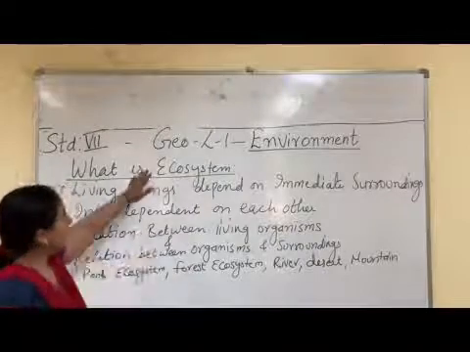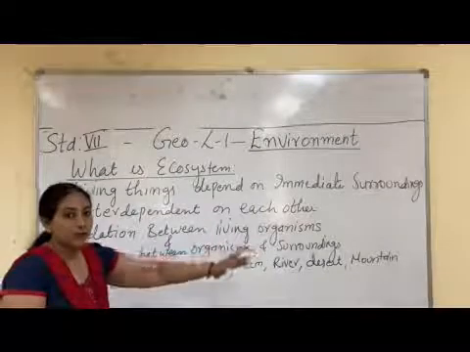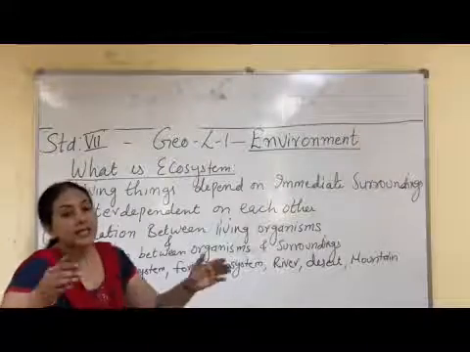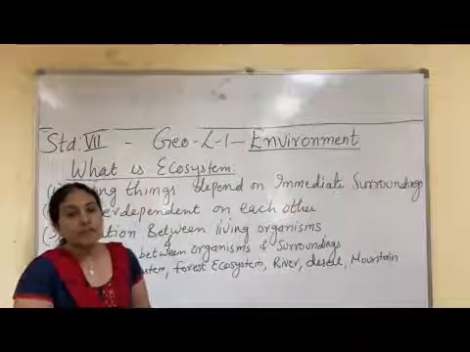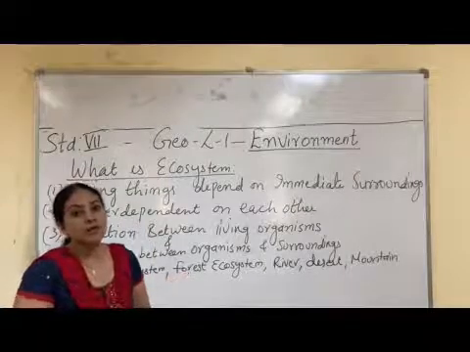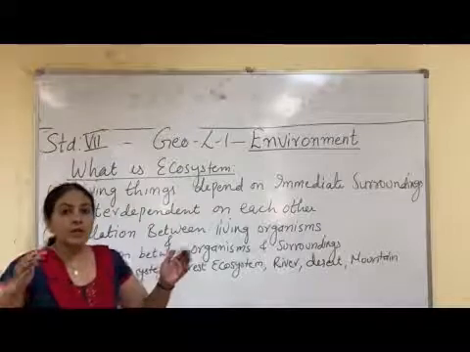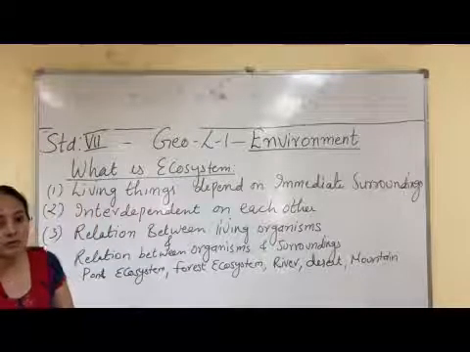So to define what is ecosystem, ecosystem is the relation between living organisms and the relation between organisms and their surroundings, which include air and water. So this together is called ecosystem. Now there can be very big or large ecosystems, or there can be small ecosystems also.